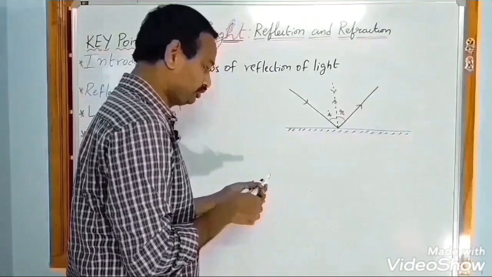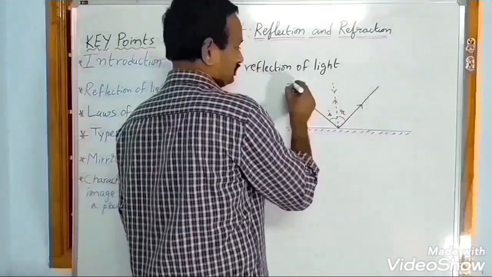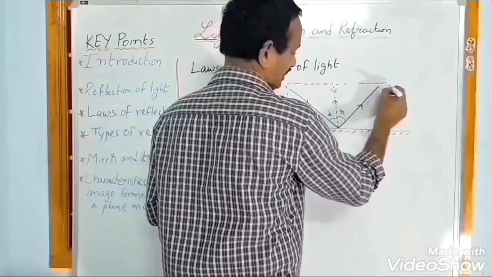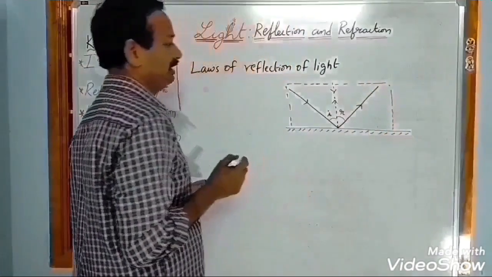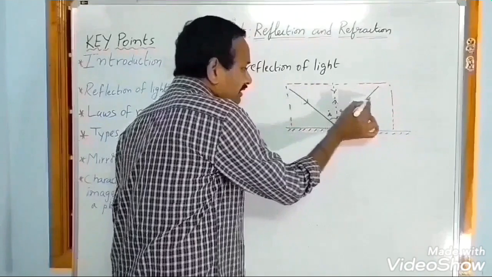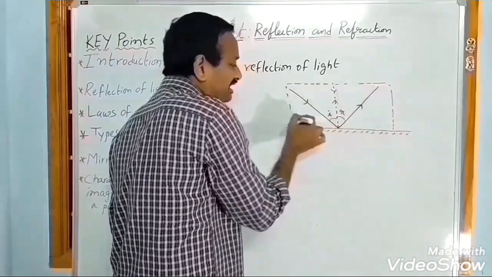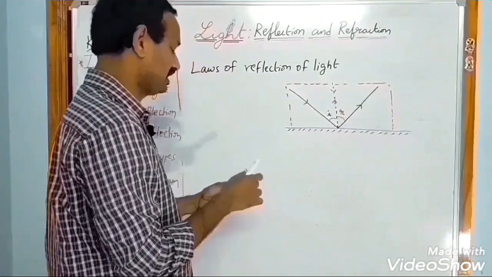Here I will show you the plane. See, this is one vertical plane. So students, here the incident ray, reflected ray and normal lie on the same plane. That is the first law.